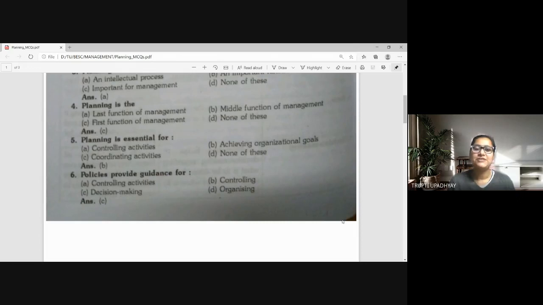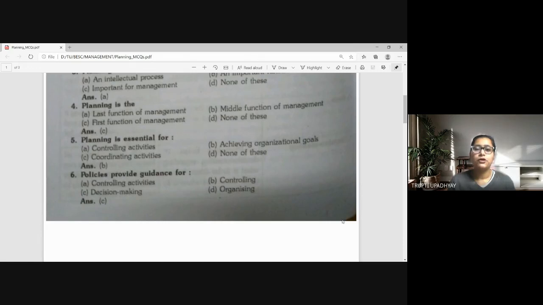Now, the next question. Planning is essential for: A, controlling activities; B, achieving organizational goals; C, coordinating activities; D, none of these. Planning is essential for achieving organizational objectives.